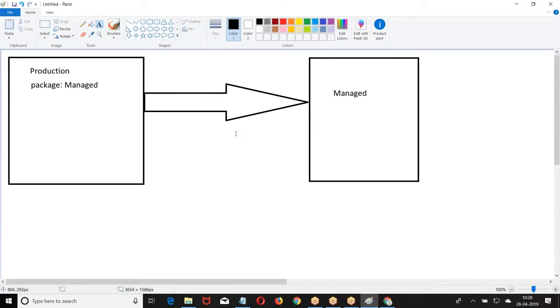What is the advantage of going for ANT? Any org to any org. But if you take sandbox and production with a change set, it is only the sandbox of your organization to production. But when I want to deploy from one org, Salesforce one org is a production, Salesforce another org is also a production, I cannot use a change set. Then I will be using a concept like ANT or Eclipse.